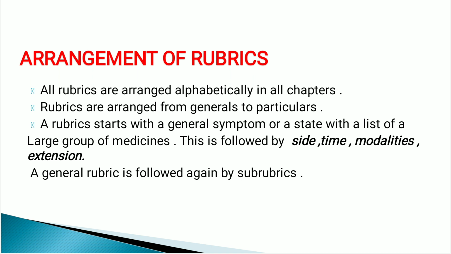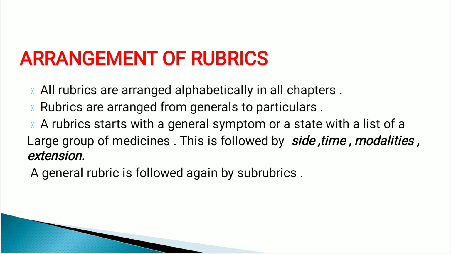So the arrangement of rubrics in the Kent repertory is very important, and a short note may be asked on this topic: how the rubrics are arranged, or how the rubrics are constructed in the Kent repertory. Give a short note, or write a short note.